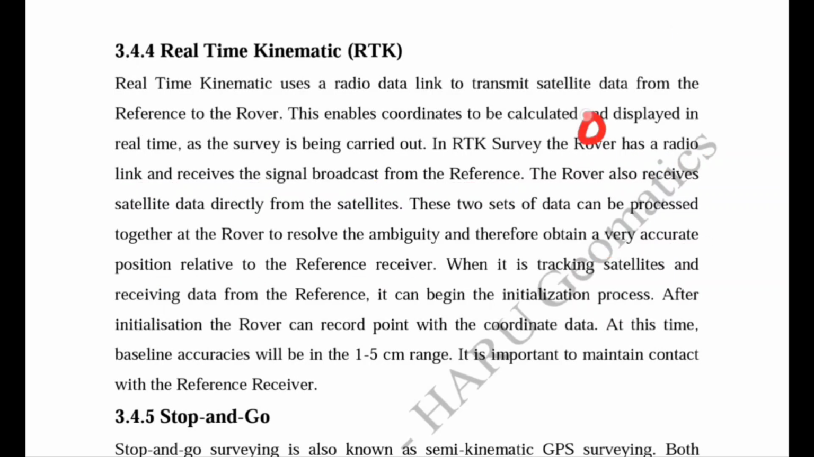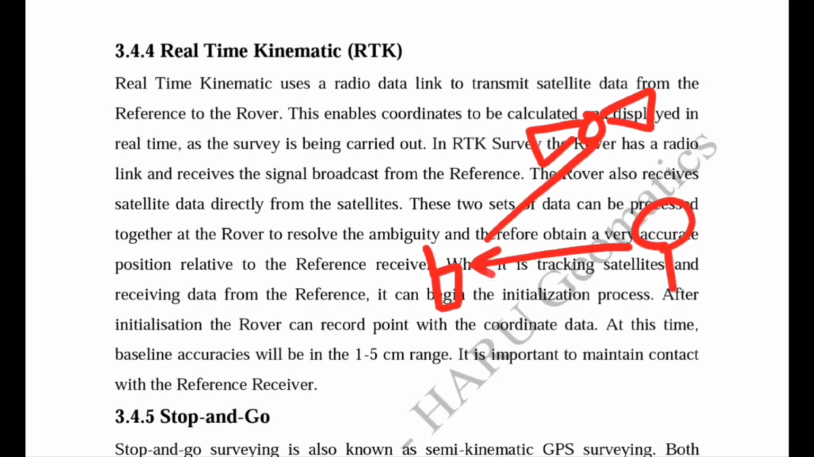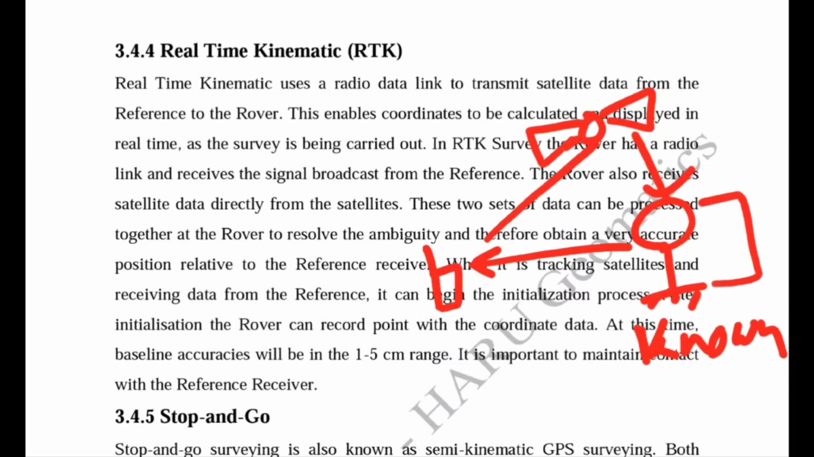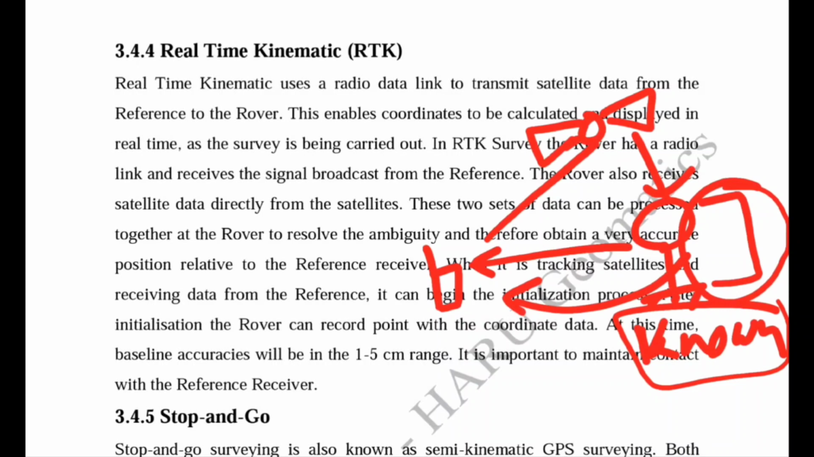So what is the principle? This satellite is transmitting the data to the rover receiver, and there is another reference receiver. It is also receiving the radio signal, because we know that this is the known point, and it is also calculating its 3D position from the observed satellites. So what is the error between the calculated position and the known position? That error has to be transmitted to the rover receiver.